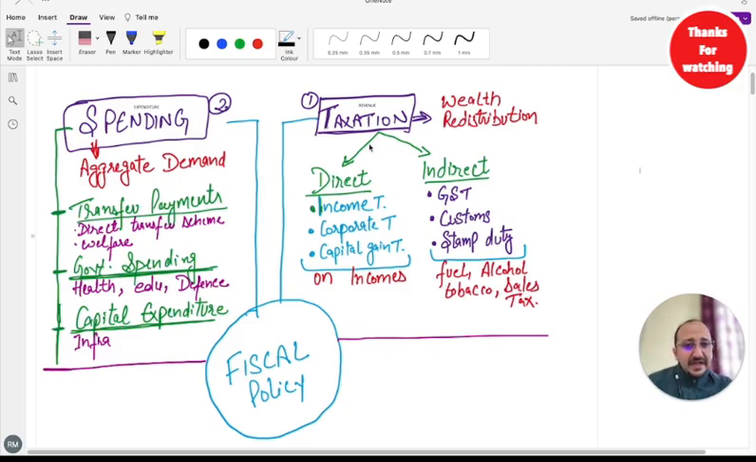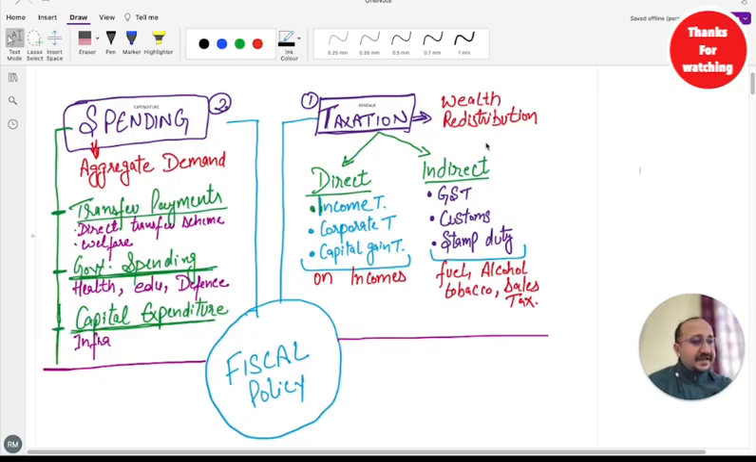So in India, there are two types of taxes. I hope you are aware of this, and we are going to discuss taxation in coming classes as well. Direct tax and indirect tax. Direct taxes are those taxes which are directly imposed on incomes. So incomes could be income tax, corporate tax, capital gain tax. These are just a few examples of taxation.